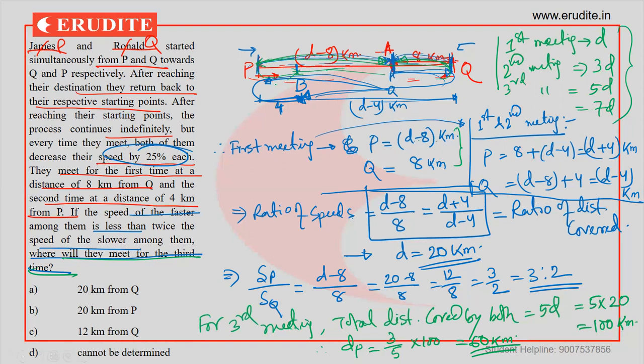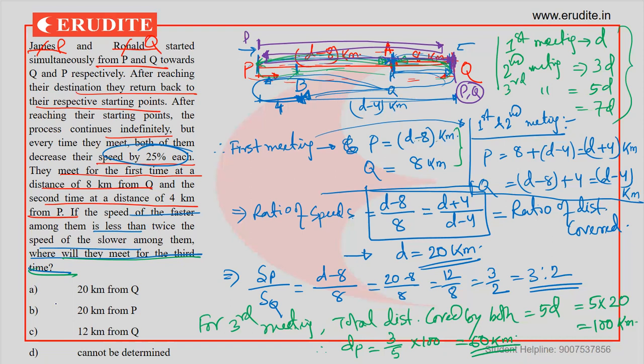So what is the position of 60 kilometers? P starts from here, right? So this will be 20 kilometers. Again, it will come back, so it will be another 20 kilometers. 40. Again, 20 means this will be 60. So this will be the third meeting of P and Q. That means at point Q itself, they will meet for the third time.